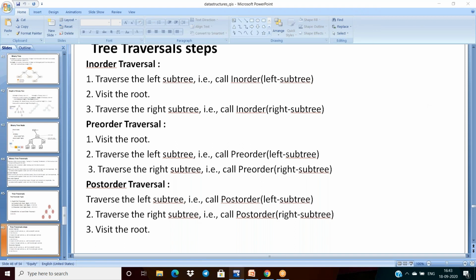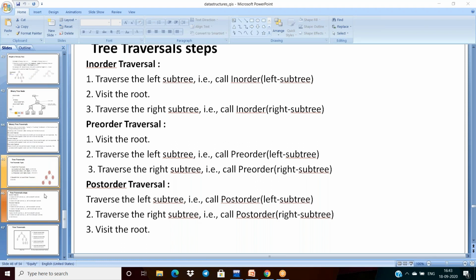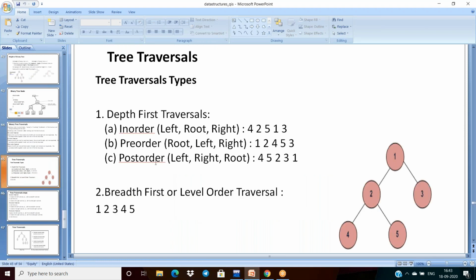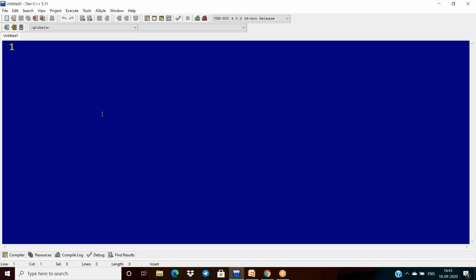Let us see the implementation of this. Now I want to implement it. My intention is that I want to give this input and get the output. So what is the first thing we have to do here?